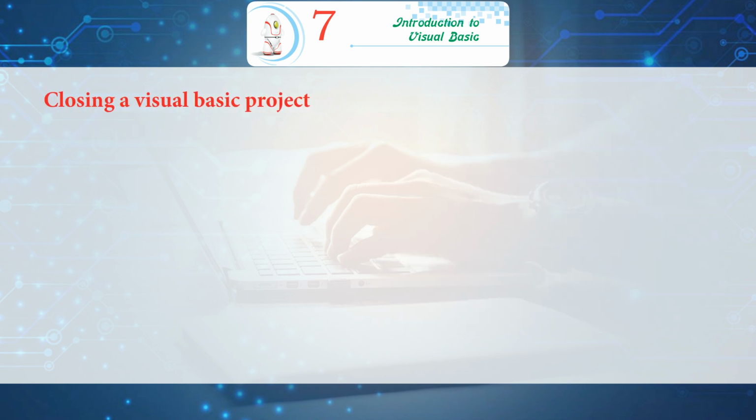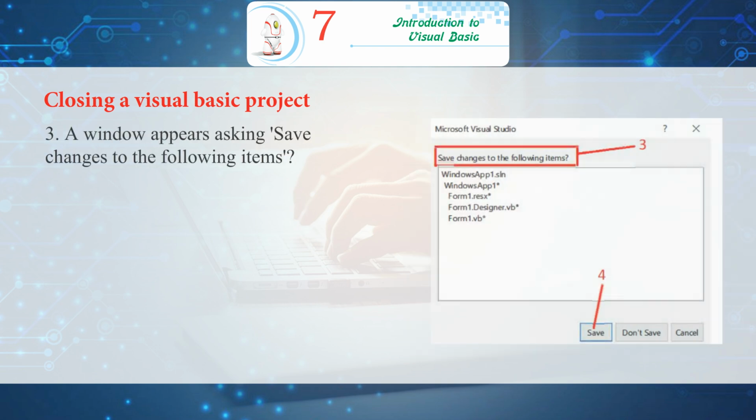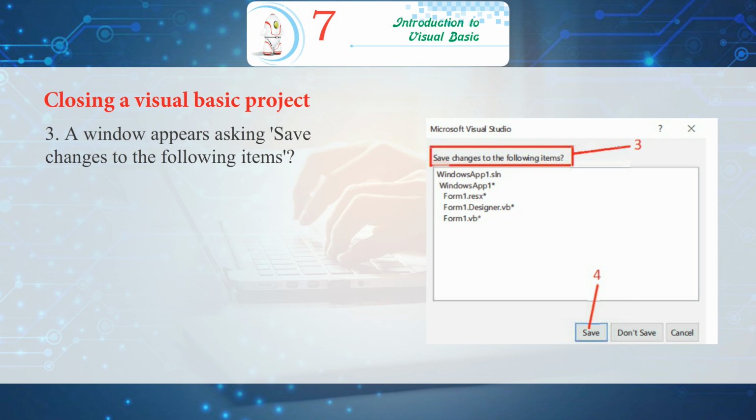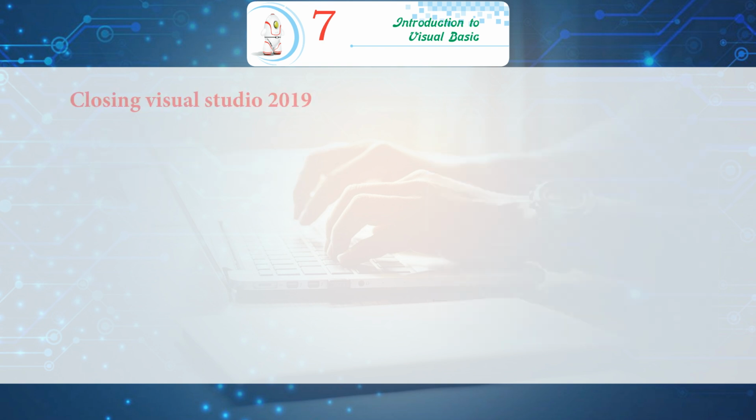Closing a Visual Basic project. Following are the steps. 1. Click on the File menu from the menu bar. 2. Now click on Close Solution option. 3. A window appears asking Save changes to the following items. 4. Click on Save button if you want to save changes before closing the project. Otherwise, simply click on Don't Save.